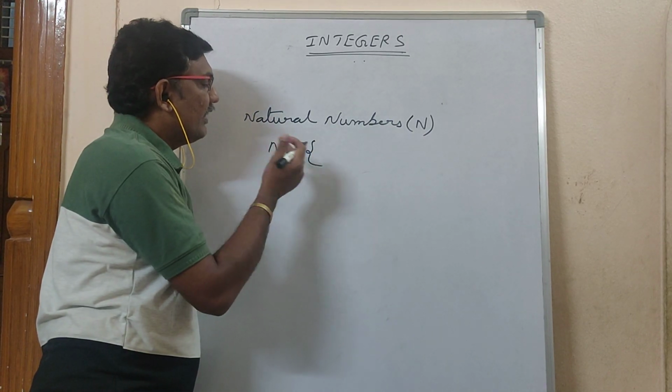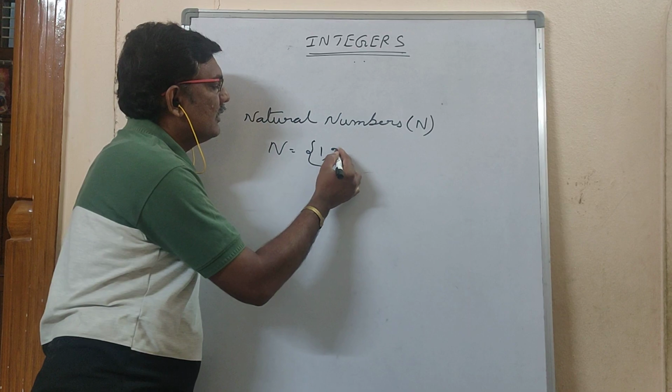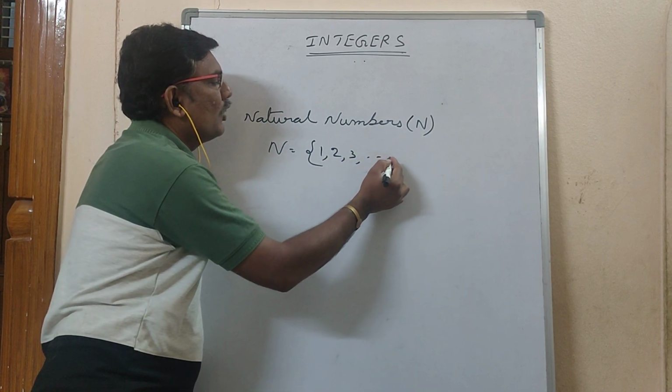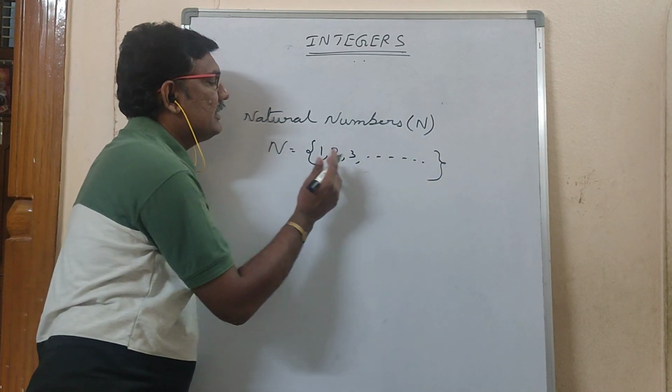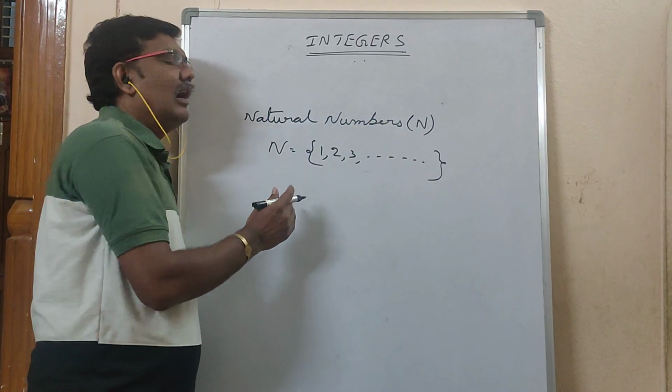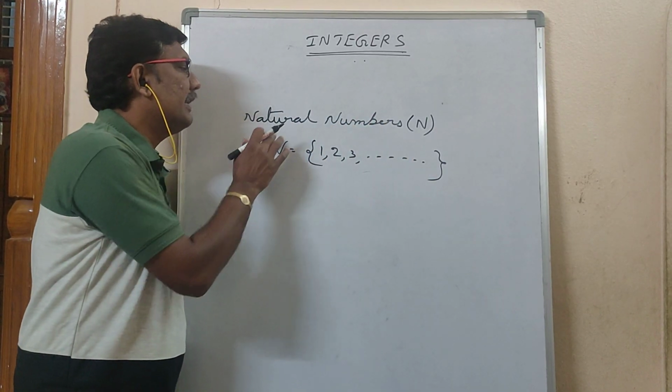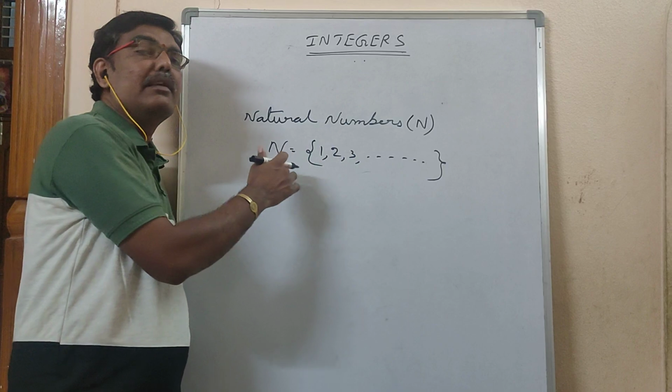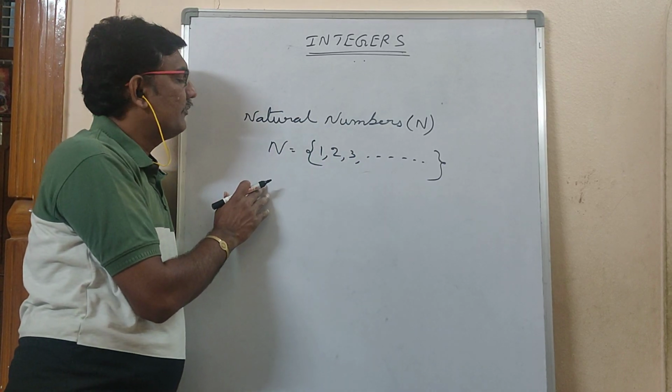Natural numbers start from 1 and have no ending number, meaning it will go on like that. How many natural numbers are there? If anyone asks, you should say there are infinite natural numbers.